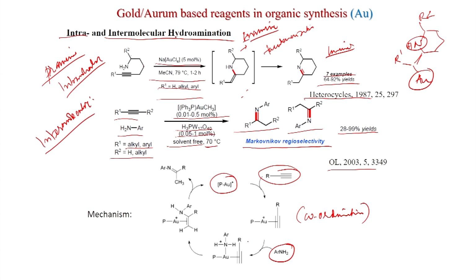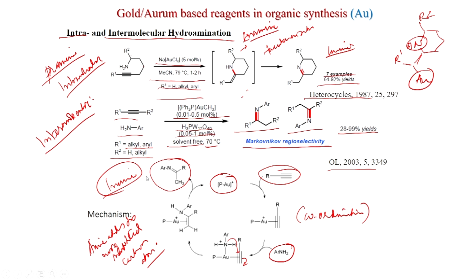As you can see, this addition takes place selectively at the more substituted carbon atom, because that is the Markovnikov rule, because here the carbocationic character will generate at this carbon. So, the amine reacts here and gold ultimately comes here, and then after this proton, the elimination of gold will happen. So, gold is also eliminating here, this is the active catalyst, and you get this imine product.